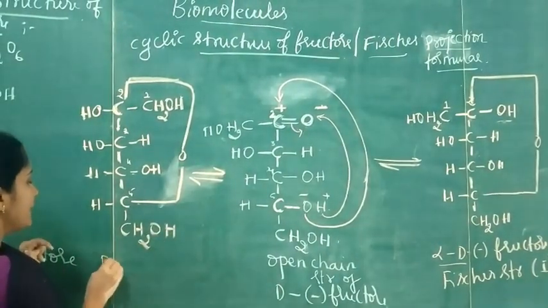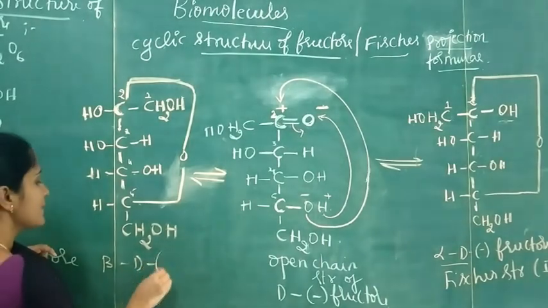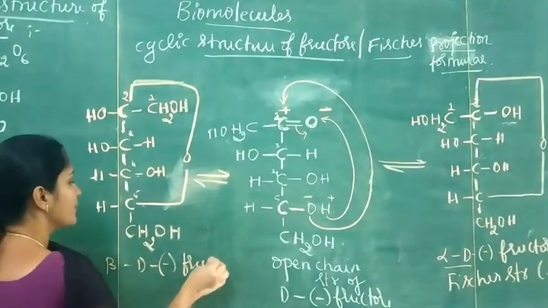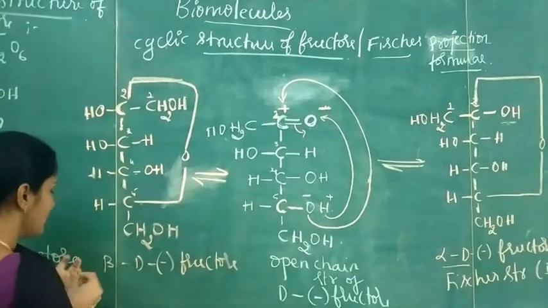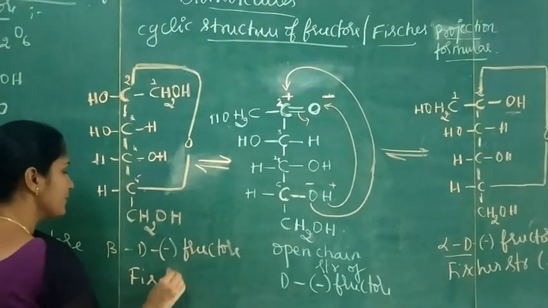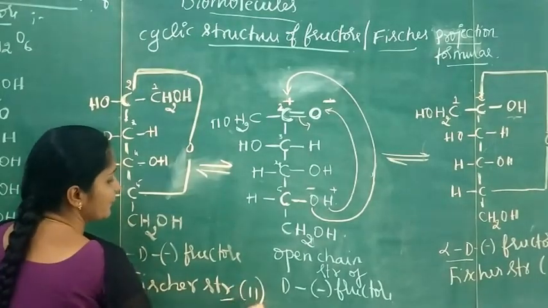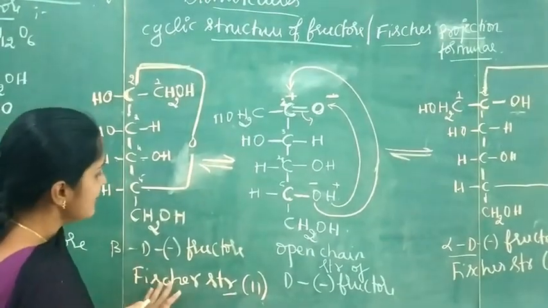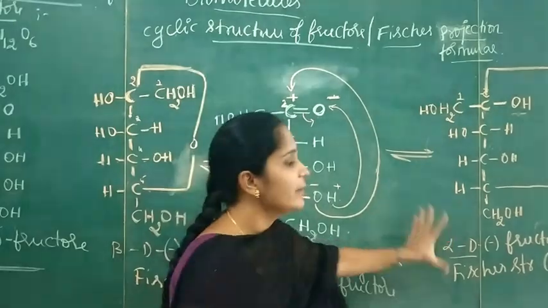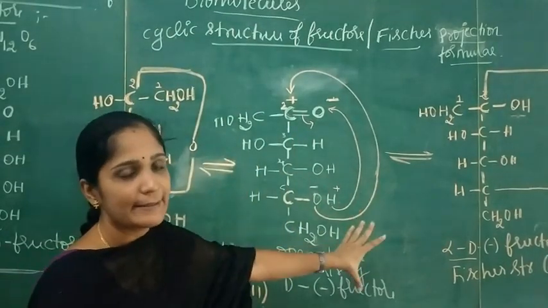So this is beta D minus fructose. This is Fischer structure 2. So these two structures are called Fischer structure or cyclic structure.